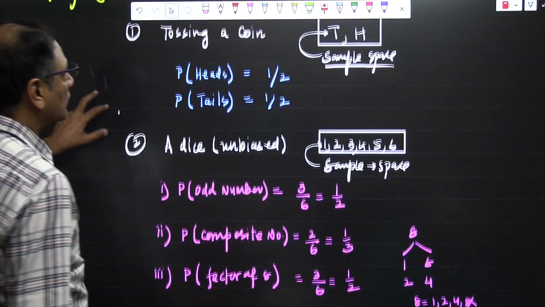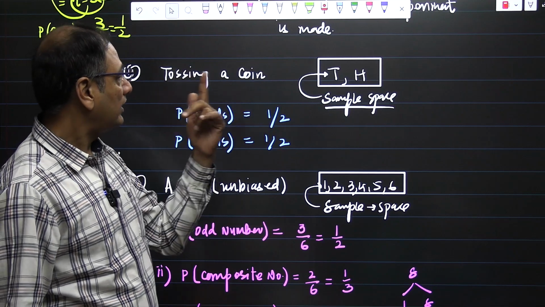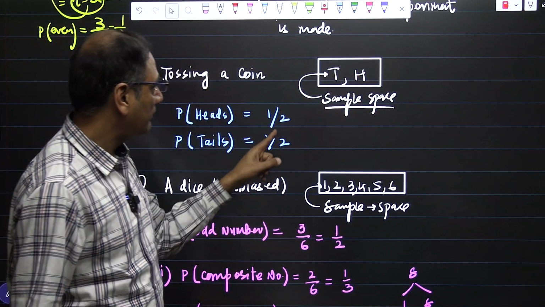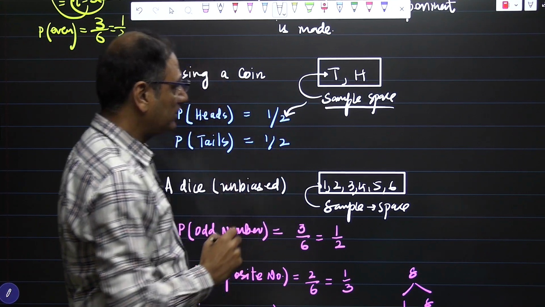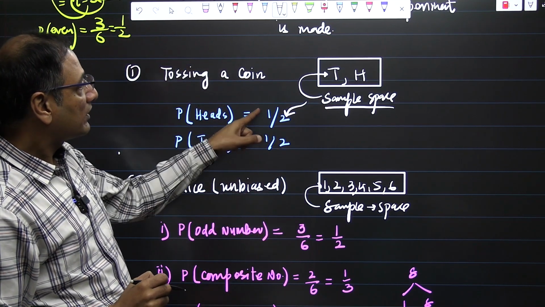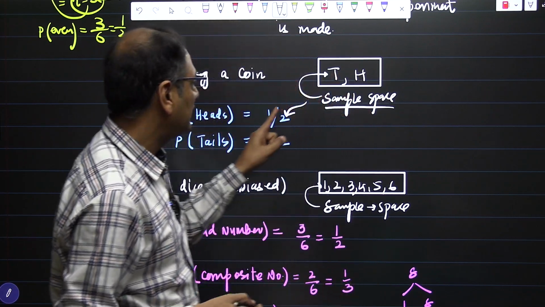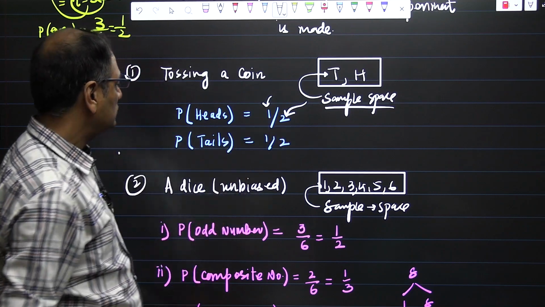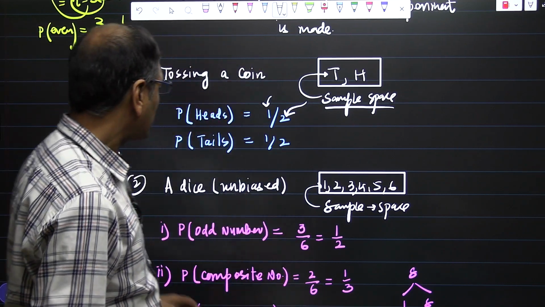And when we are calculating the probability of getting heads, the total outcomes are 2, so the sample space count comes here as the total number of possible outcomes. And what you are looking for is heads, hence there is 1 head, hence we took 1 here. So the probability is 1 by 2, and similarly the probability of tails is 1 by 2.